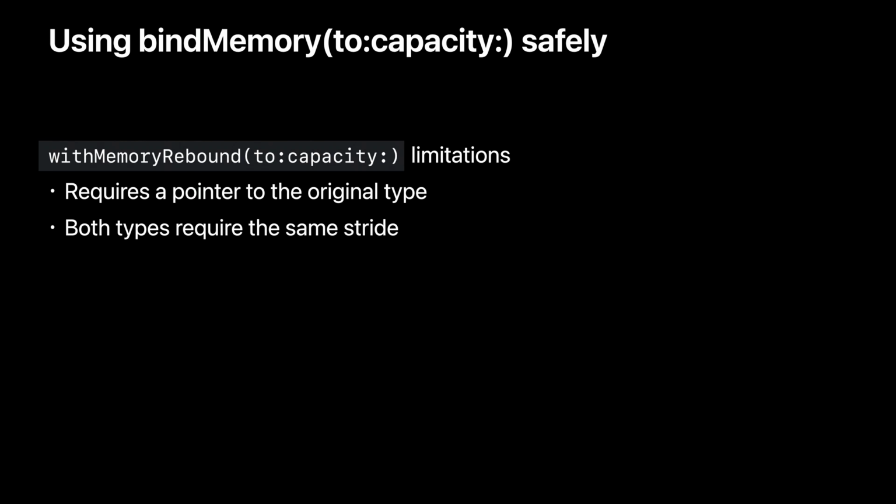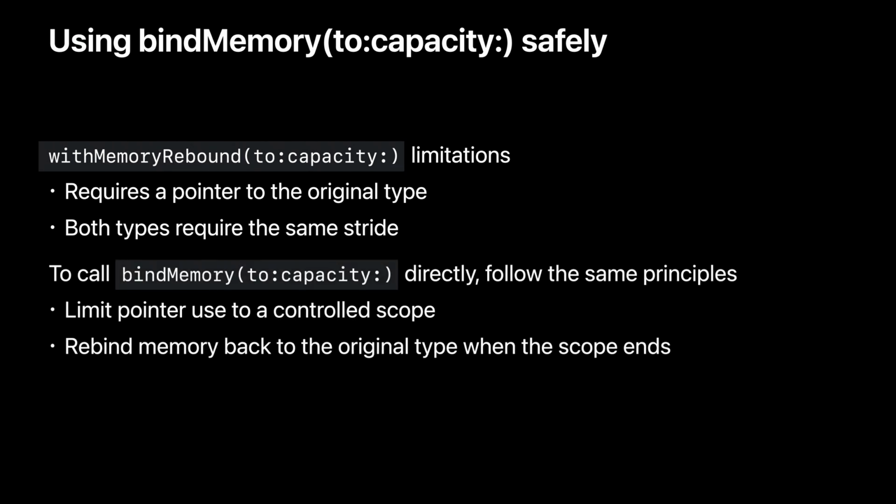The withMemoryRebound(to:) API makes binding memory safe with respect to surrounding code, but it has some strict limitations. Because of these, you still may need to call bindMemory directly. When you do that, use the same technique to reason about safety. Only use bindMemory to get a pointer within a controlled scope where you know the code isn't accessing the same memory with an old pointer. When the scope ends, make sure to rebind memory back to the original type before other code can access the same memory using a previously obtained pointer.